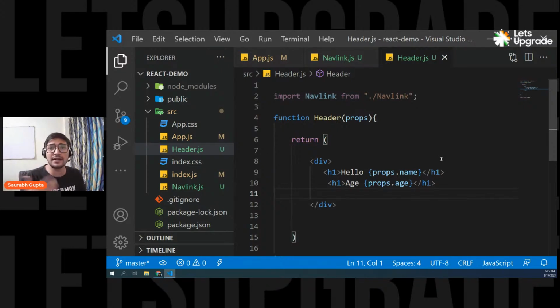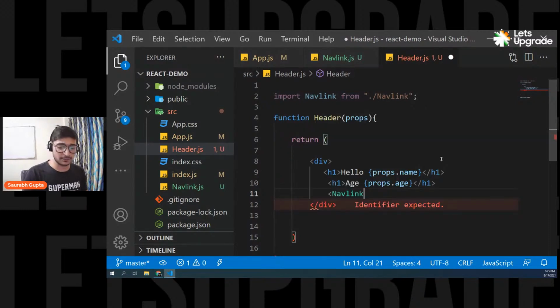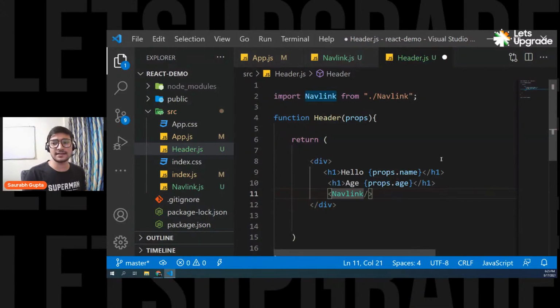Banot, it's a good recommendation, buddy. It's a recommended thing that your file name and function name or component name should be the same so that it's easier for you to understand. Otherwise, it will be really confusing. Okay, now guys, see everyone. Now I'm loading the navlink component here. So navlink, and you don't need an extra tag, just close it like this, and that's it.